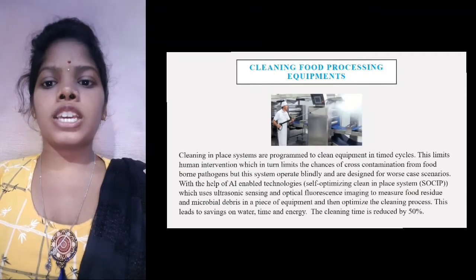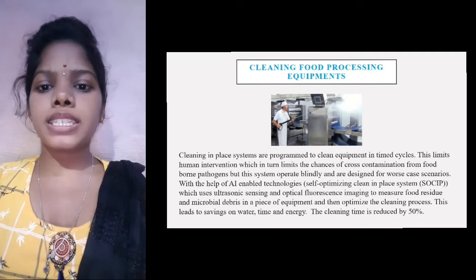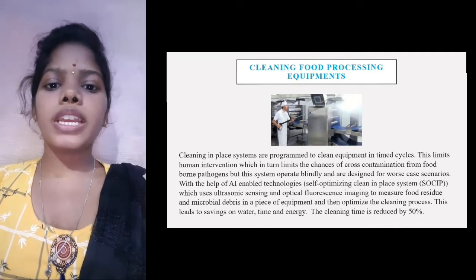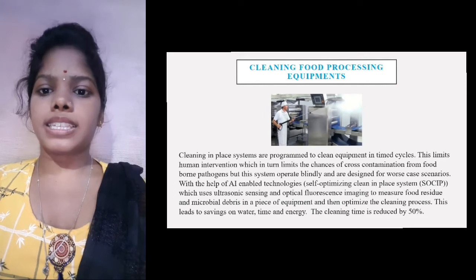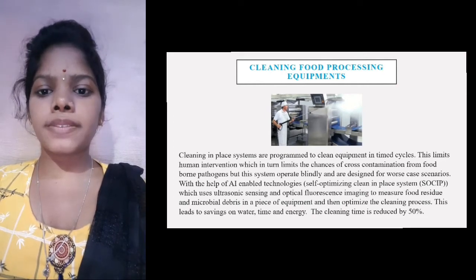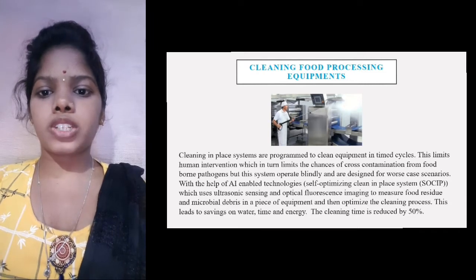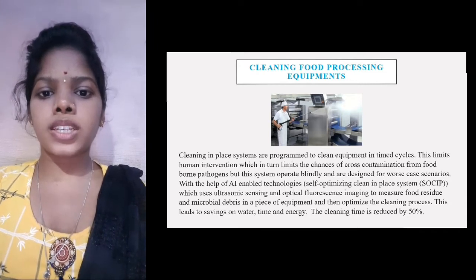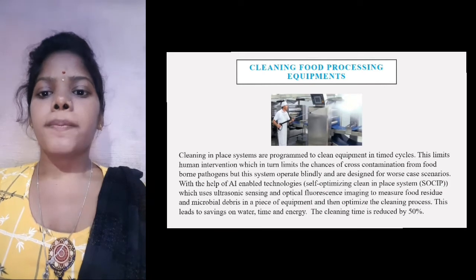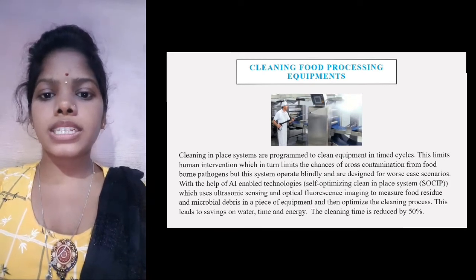Cleaning food processing equipment. Clean in place systems are programmed to clean equipment in timed cycles. This limits human intervention, which in turn limits the chances of cross contamination from foodborne pathogens, but the system operates blindly and is designed for worst case scenarios.